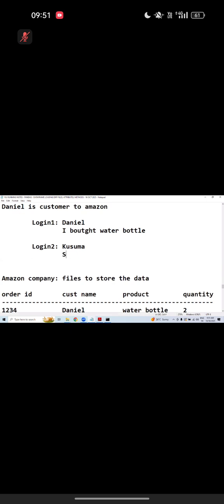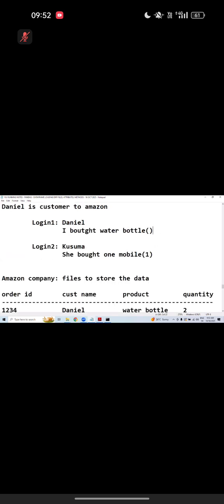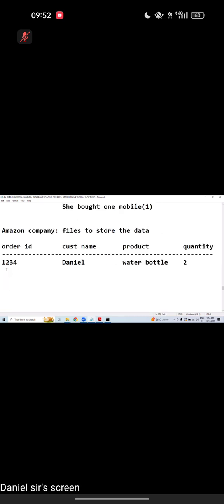She bought one dress material, otherwise a Samsung mobile, one mobile she bought. And here, water bottles too, two actually. Now can you tell me, the order ID should be different: 2, 3, 4, 5. The next one, who is the customer name? Kusuma. And what she bought? Mobile. What is the quantity?